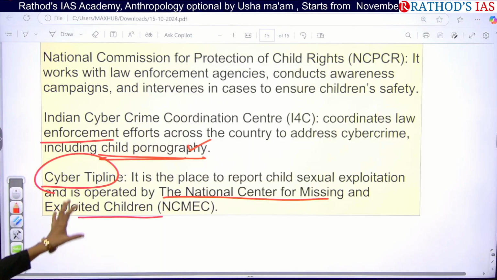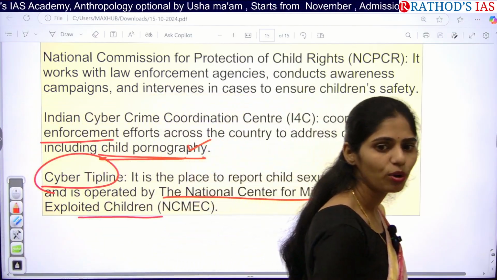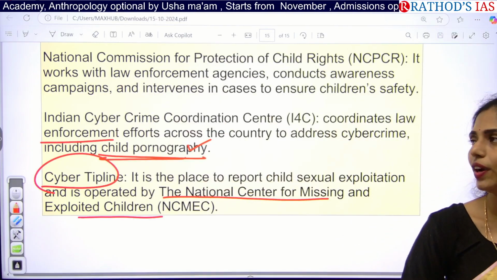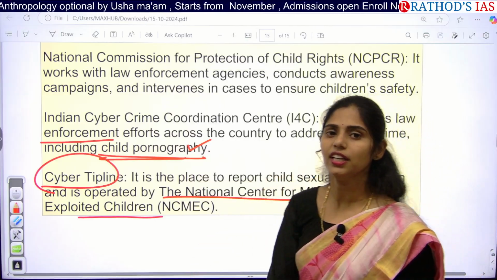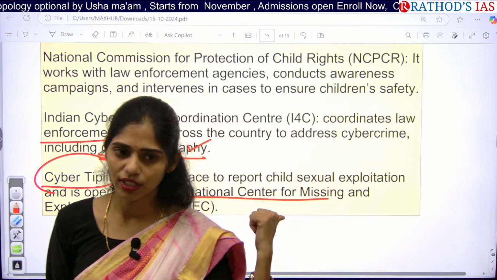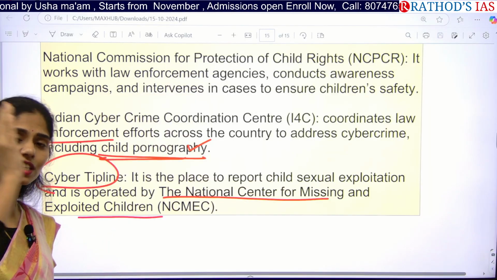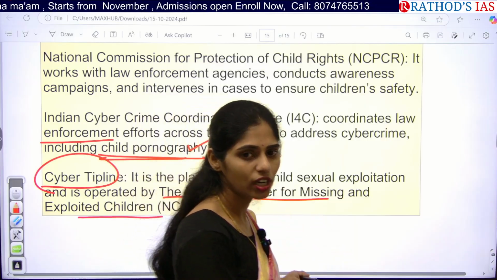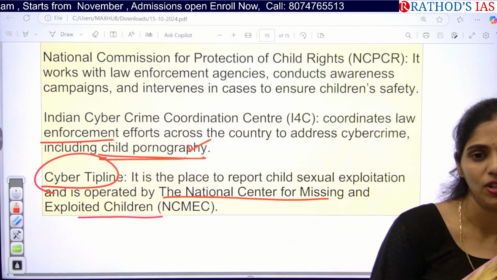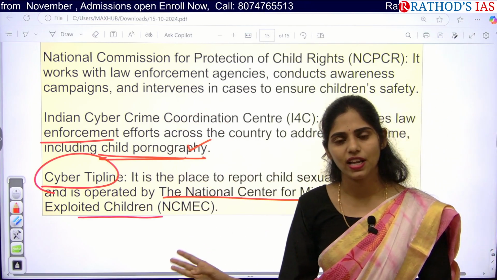These are some important measures taken by the government to control child pornography in India. Whenever you are writing measures in your ethics case studies, you can include some of them. Despite all these things, there is still an increase in cases against children, so we have to take strict measures. You can use these points in your answers as well as case studies.